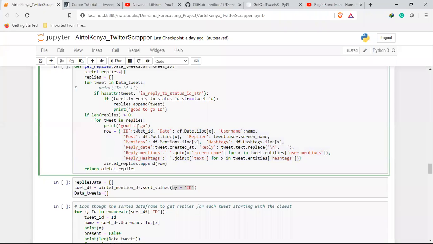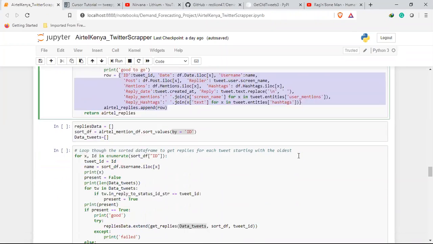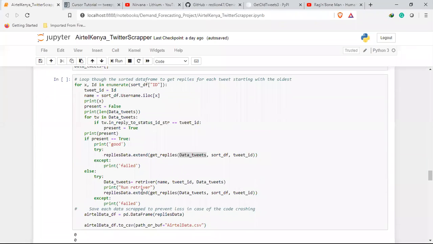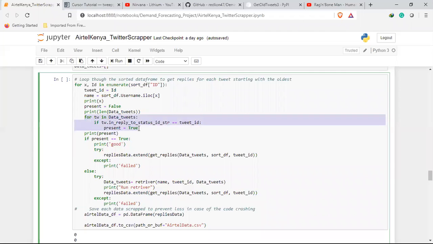In this scenario, if I have a question like, why is your internet slow? And then Airtel sends me 10 messages as a response to my question, all those replies will have their own rows, and each of these rows will have the question repeating itself, the question that I had asked, on a continuous basis.